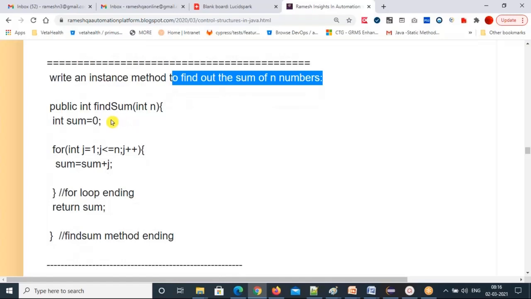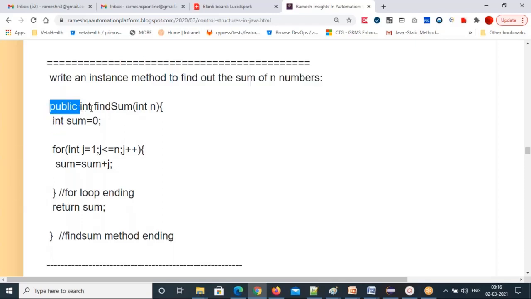Sum of n numbers you can find out with the for loop. The same programs, whatever we did with the while loop, you can do with the for loop also. Just convert them into a for loop. That's it. So public, the method is returning an integer type value.